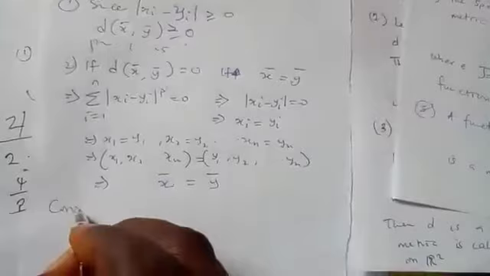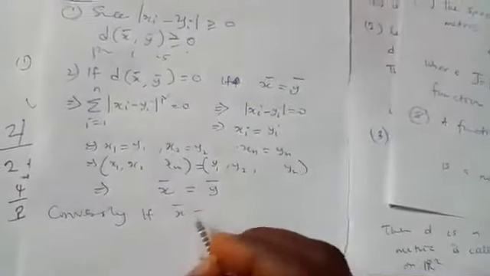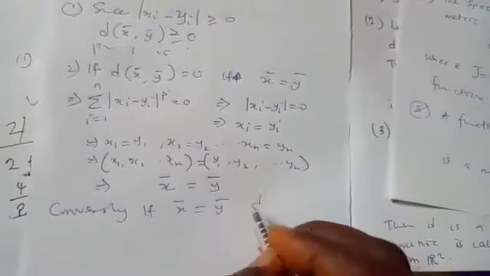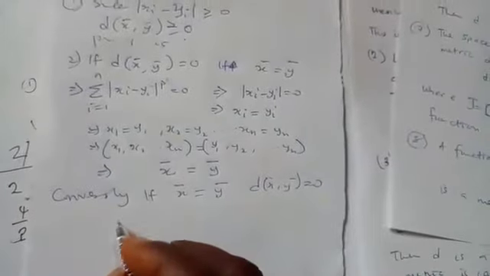Conversely, we need to show that if x bar is equal to y bar, then d of x bar comma y bar must be 0. And it's very easy to show.